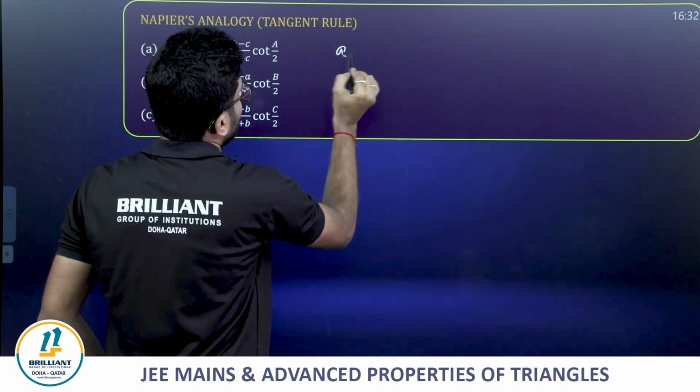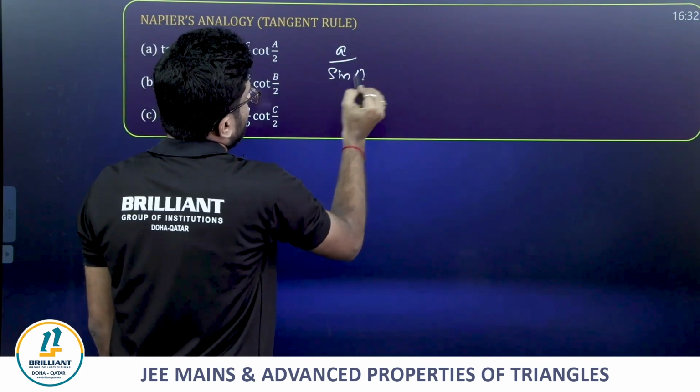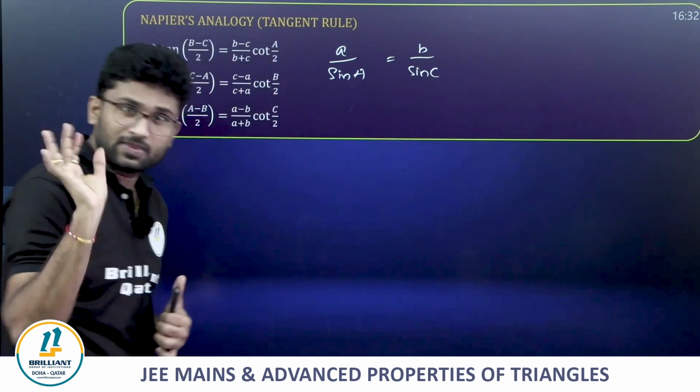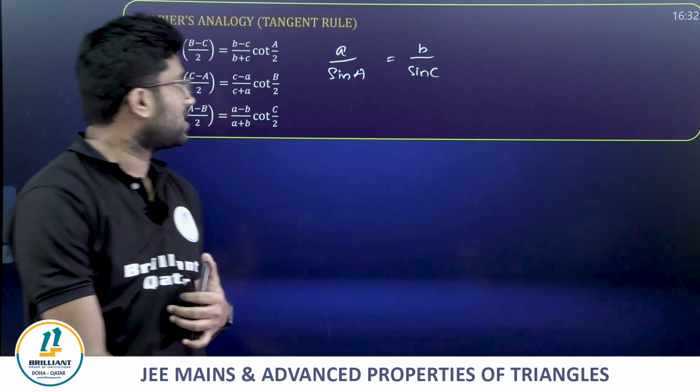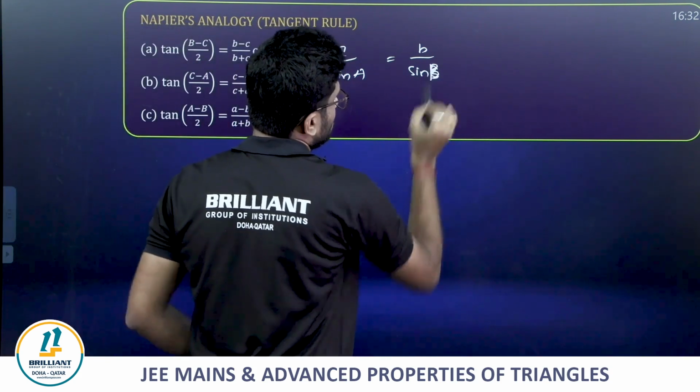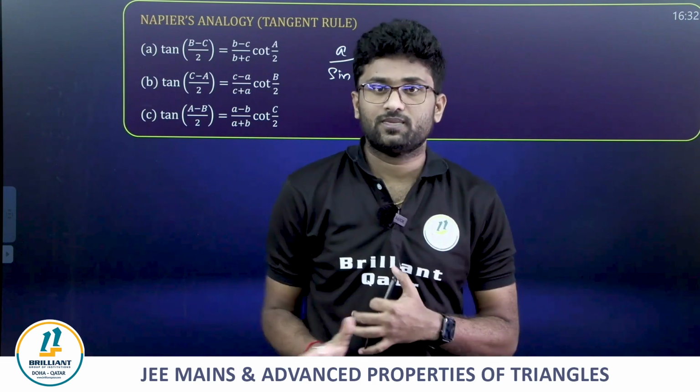See how we take it. We already have a/sin A = b/sin B = c/sin C = 2R.